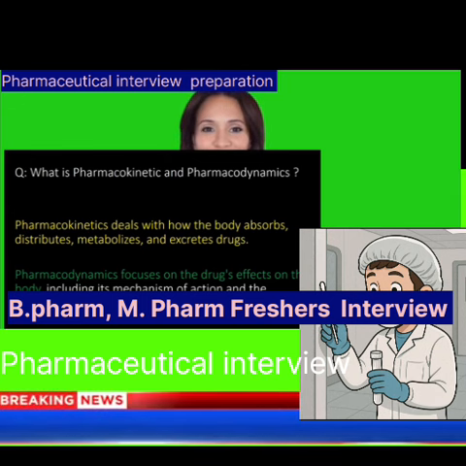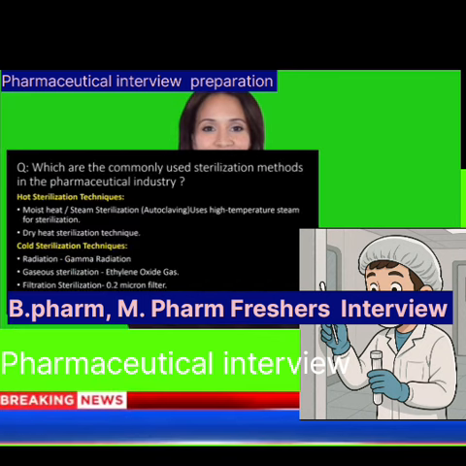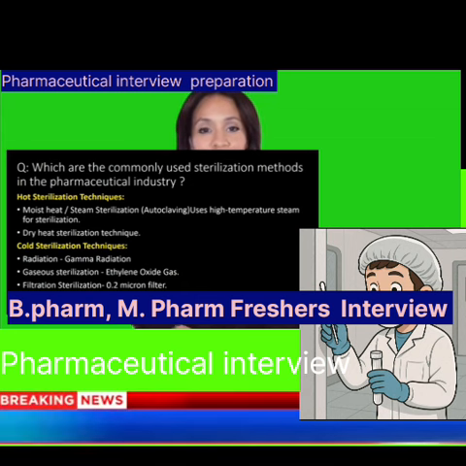Which are the commonly used sterilization methods in the pharmaceutical industry? For easy understanding, we will divide the sterilization methods into 2 categories. First, hot sterilization technique, and second, cold sterilization technique. First, we will see the hot sterilization technique. In this technique, we raise the temperature to higher degrees. In this, we can achieve hot sterilization with 2 methods.